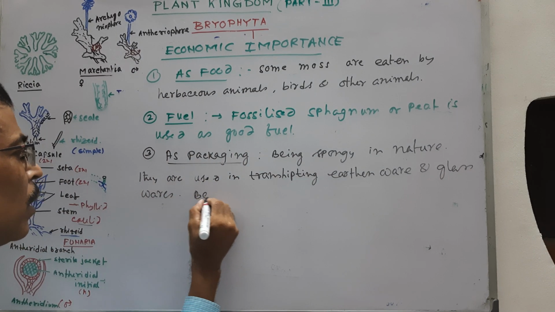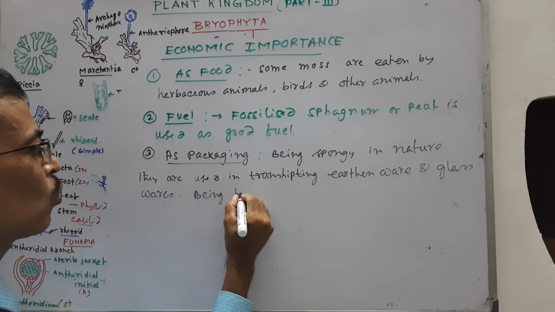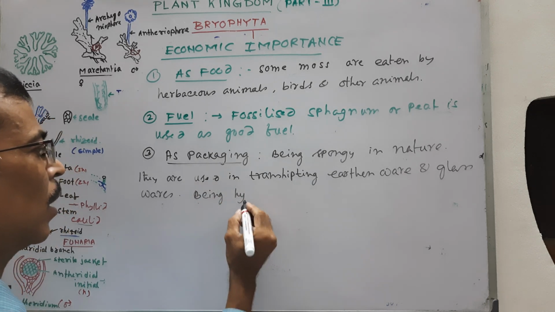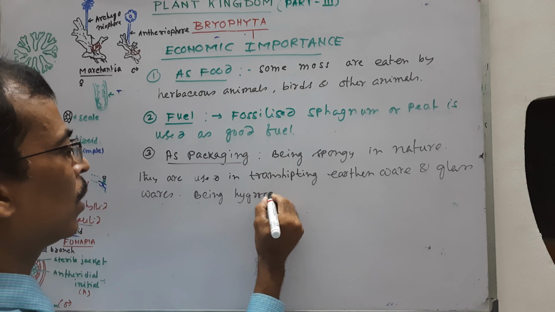Being hygroscopic in nature, that is, their water absorbing property is high.